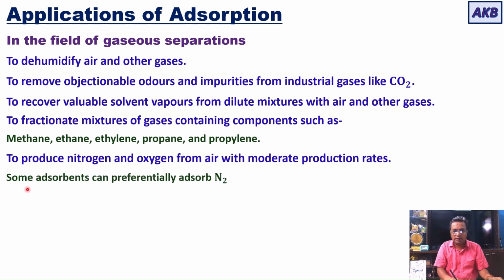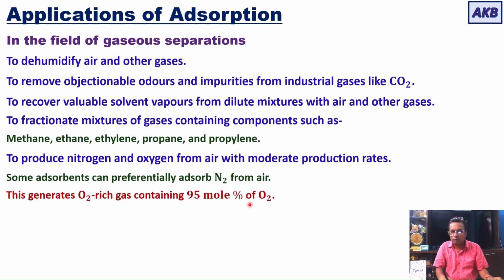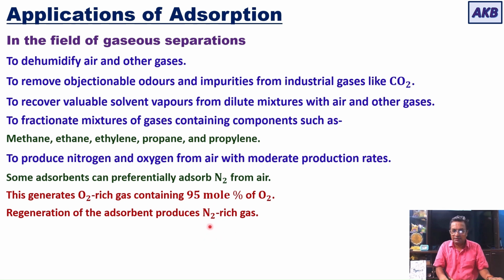So how is it done? Some adsorbents can preferentially adsorb N2 from air. So you'll be able to separate nitrogen from air. This generates an O2-rich gas containing 95 mole percent of O2. So when you are adsorbing nitrogen from the air, you'll be getting oxygen-rich air containing almost 95 mole percent of oxygen. And then if you regenerate the adsorbent, you'll be able to get the nitrogen-rich gas. Nitrogen which was earlier adsorbed on the surface of the adsorbent, you'll be able to recover it when you regenerate the adsorbent.